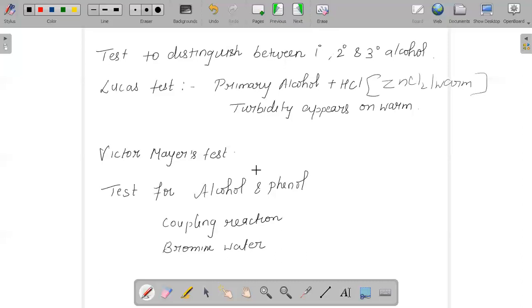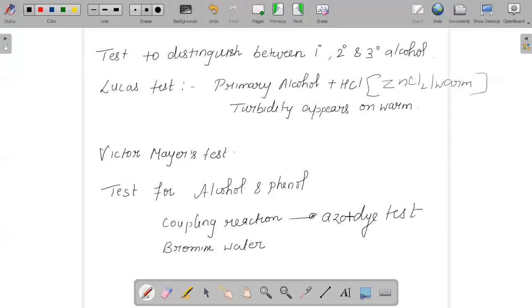And how do we distinguish between alcohol and phenol? You have a test called the litmus test. Phenol will turn blue litmus paper red, whereas alcohols have no effect on litmus paper. Secondly, I told you about your coupling reaction, which is sometimes also called the azo dye test.